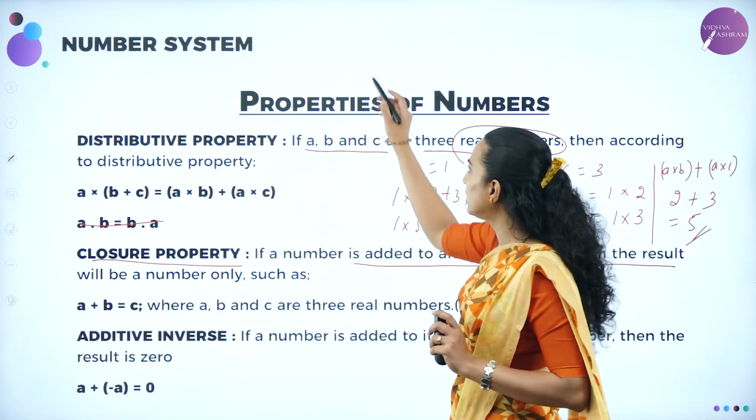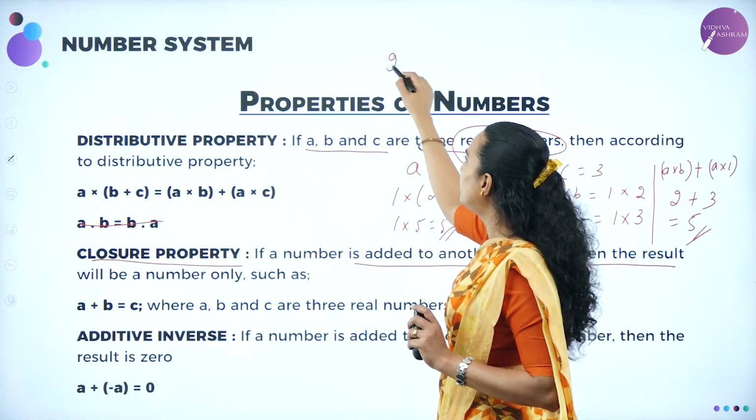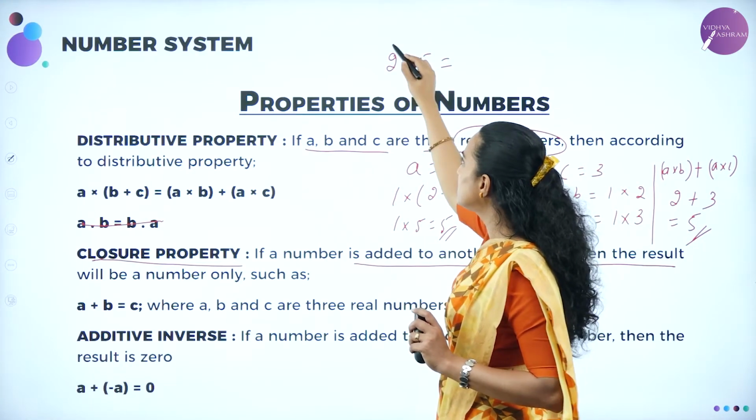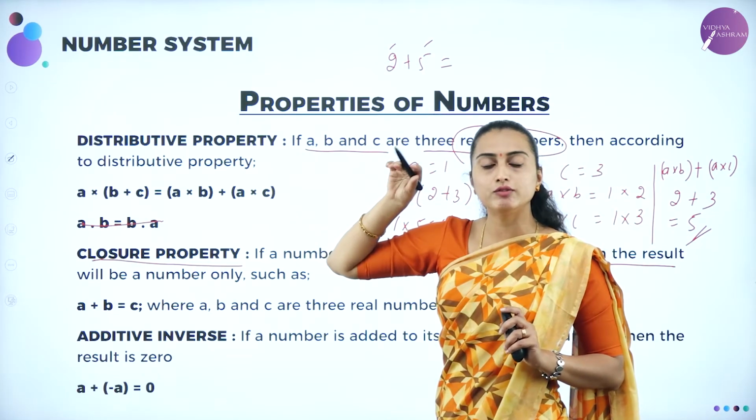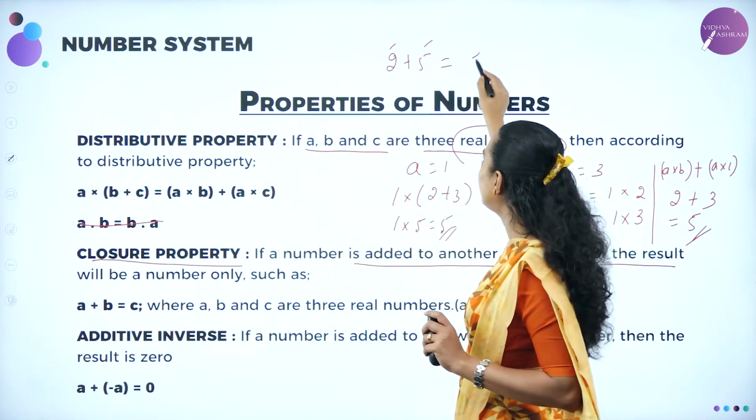Closure property means you can have it as, what is that? 2 plus 5. What is this? This is a number. What will it give you? Will it give you a letter? No, it will give you another number only, which is nothing but 7.